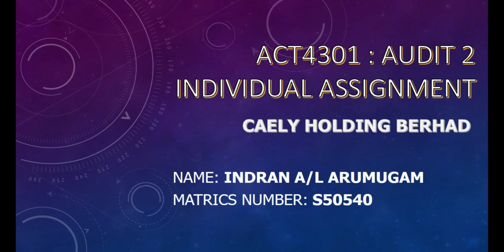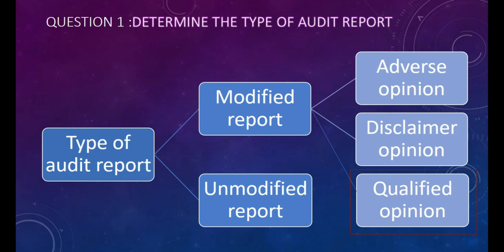Today, I'm going to show my understanding of this chapter. The company that I chose in Bursa, Malaysia is Kaylee Holding Berhad. This first question is about determining the type of audit report. The type of audit report has two types, such as unmodified opinion and also modified opinion. The modified opinion also has three types, such as qualified opinion, adverse opinion and disclaimer opinion.